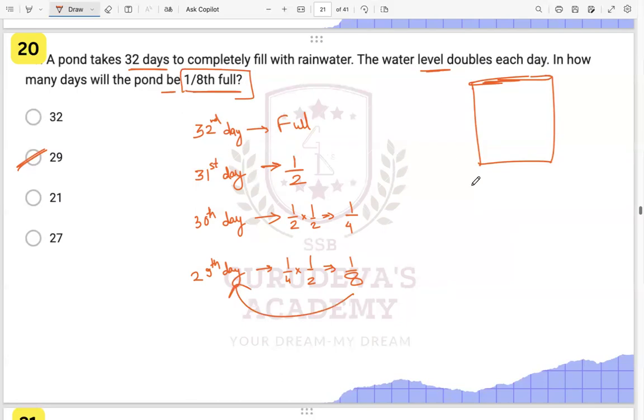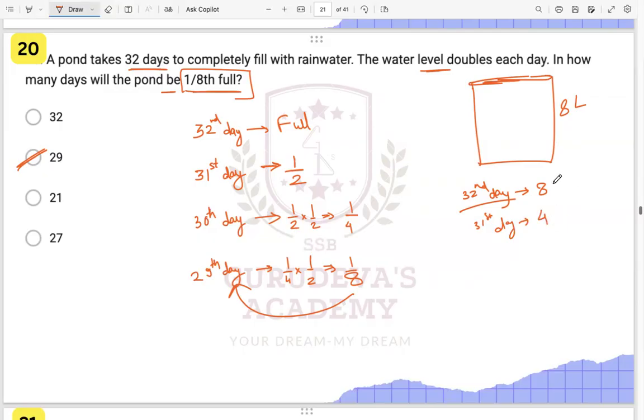You can also assume it like this: on the 32nd day, let us say the capacity is 8 liters. So it will be 8 liters on the 32nd day, right? It is getting doubled every day. So on the 31st day, it will be 4.